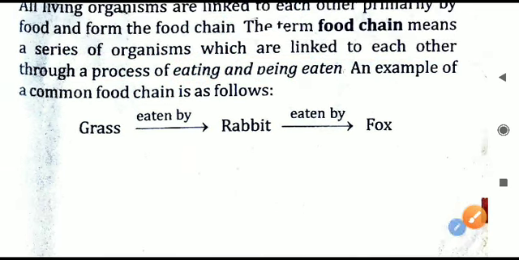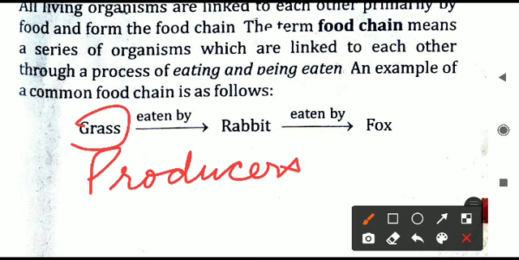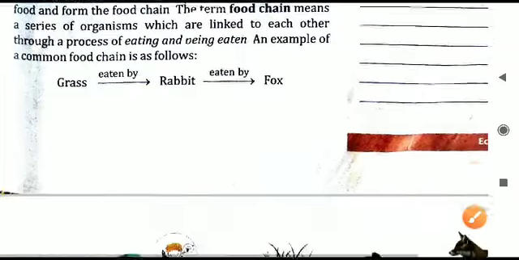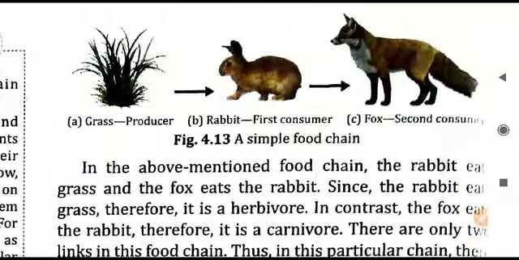It begins with the plants. All food chains begin with the plants because they do photosynthesis, and we can call them the producers. So grass is being eaten by the rabbit, which is a herbivore, and then it itself is eaten by another, that is the fox. So this makes a simple food chain. You can see the same thing in the photograph given here.